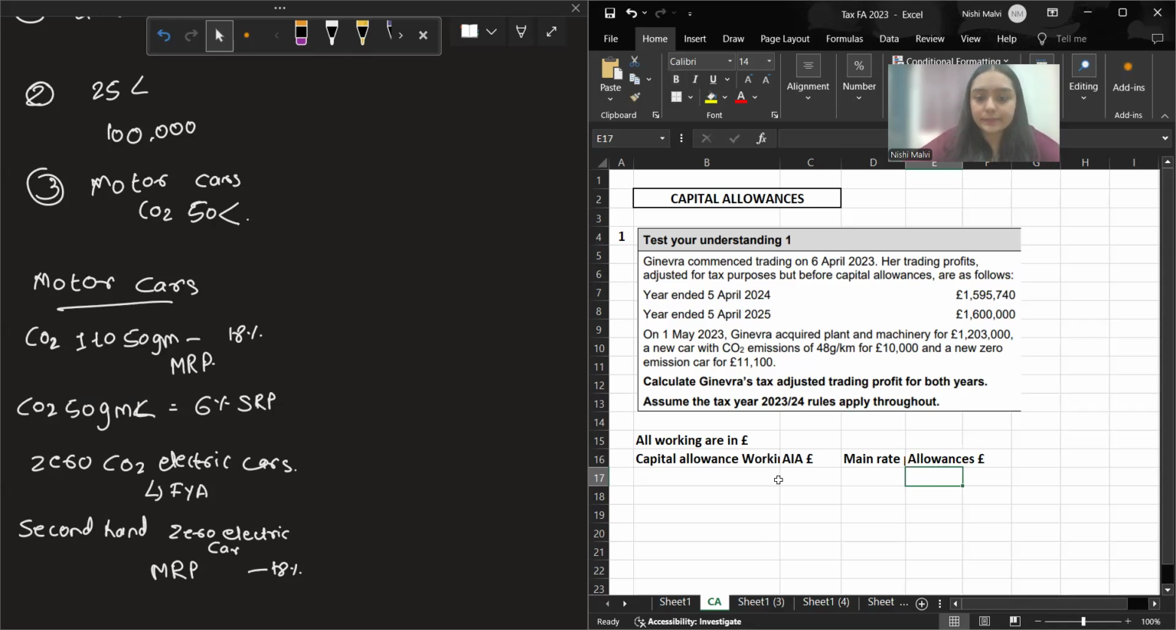Okay, all right. So this is for the year end, 5th April 2024. I hope you all know that your tax year starts from 6th April to 5th April. But for easy calculation, easy understanding, it is considered as 31st March. But whenever you are given 5th April, don't get confused. That is the previous year's tax.